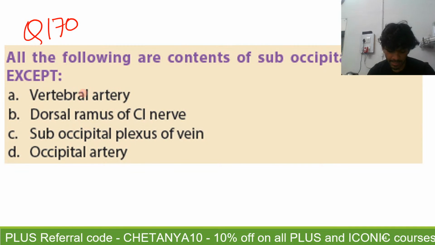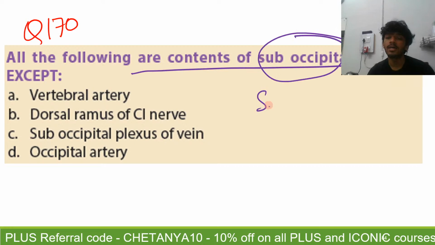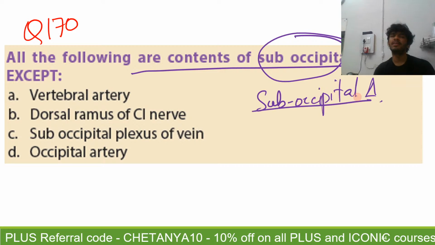Question number 170. All the following are contents of the suboccipital triangle. So we have not discussed the suboccipital triangle. What is important is its contents. Its boundaries are mainly formed by muscles of the back, which are not very important for UG level. So there are three contents of the suboccipital triangle that you have to know, right?